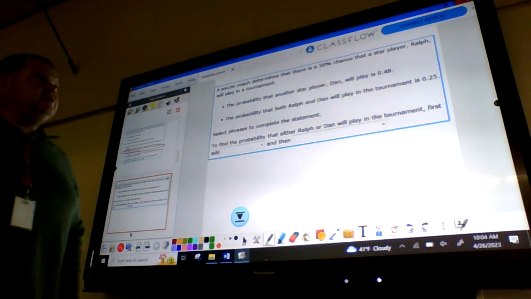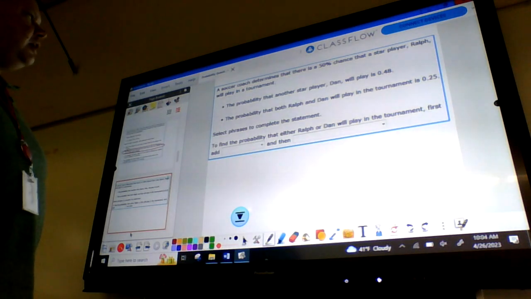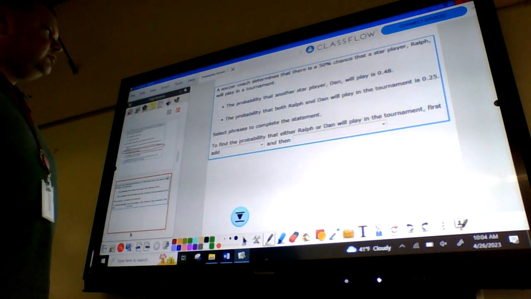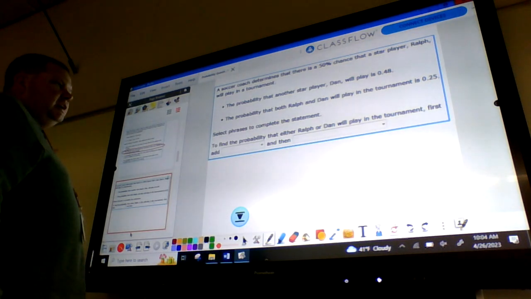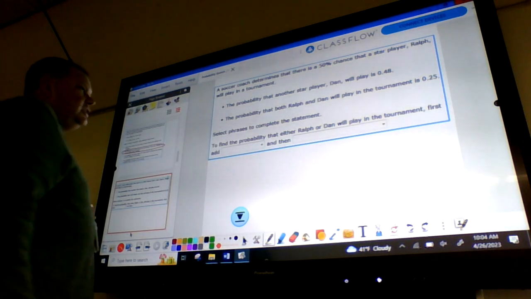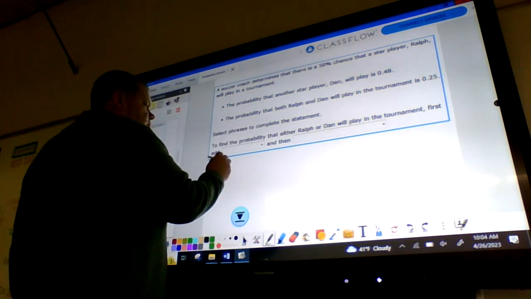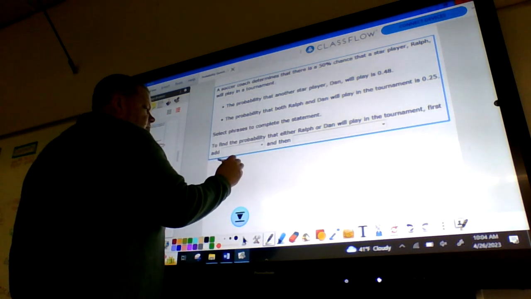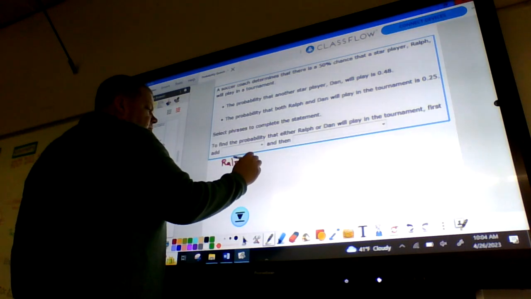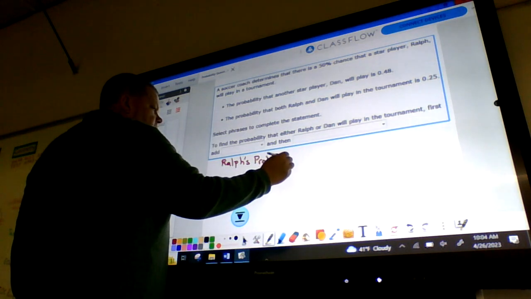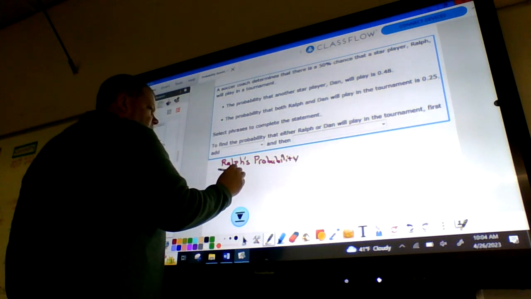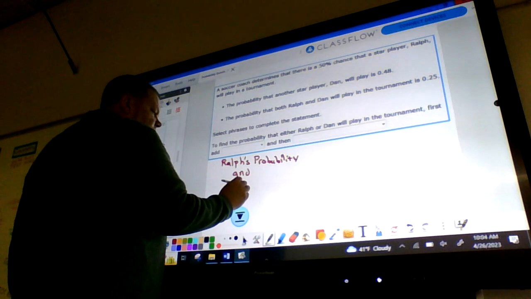A soccer coach determines that there's a 50% chance that a star player, Ralph, will play in the tournament. The probability that another star player, Dan, will play in the tournament is 0.48. The probability that both will play is 0.25. Select a phrase to complete the statement. To find the probability either Ralph or Dan will play, first add Ralph's probability and Dan's probability.